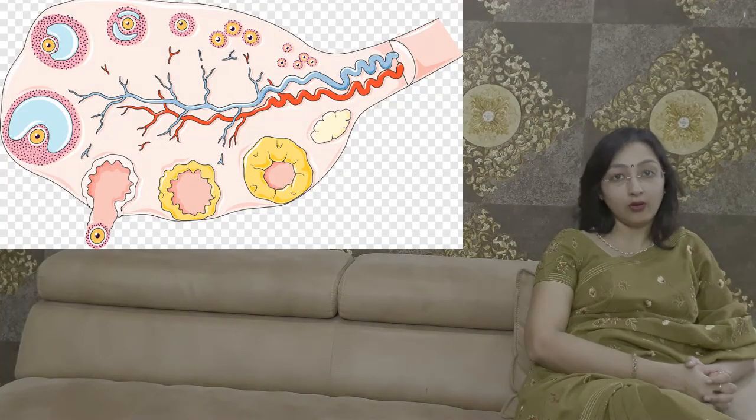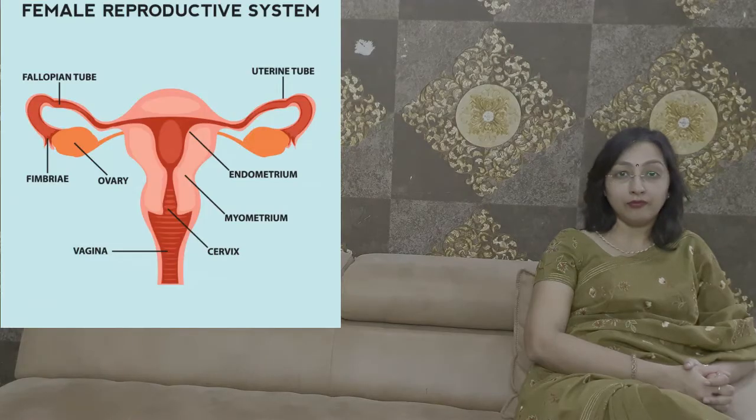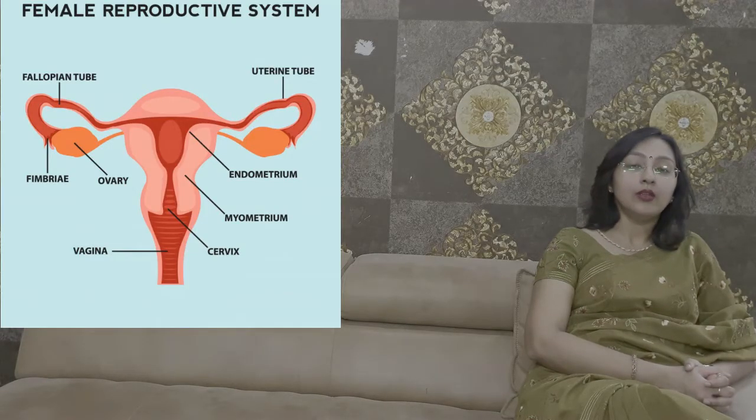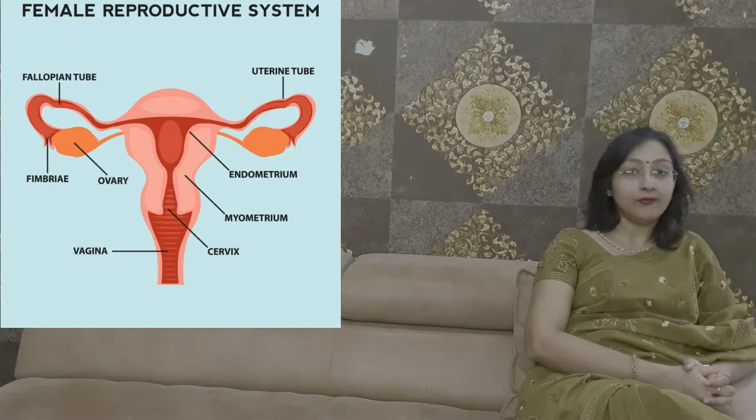For the ovaries to function normally, there should be a normal level of hormones. The female hormones, LH, FSH, and prolactin levels should be normal. There should be a normal level of thyroid hormone. The ovary is in turn controlled by hormones released from the hypothalamus and pituitary, which are located in the brain. So the level of stress should also be on the lower side for the ovaries to function properly. When everything from the ovary part is normal, coming next to the fallopian tubes, they should be patent and functioning normally so that the egg can be transferred towards the uterus.